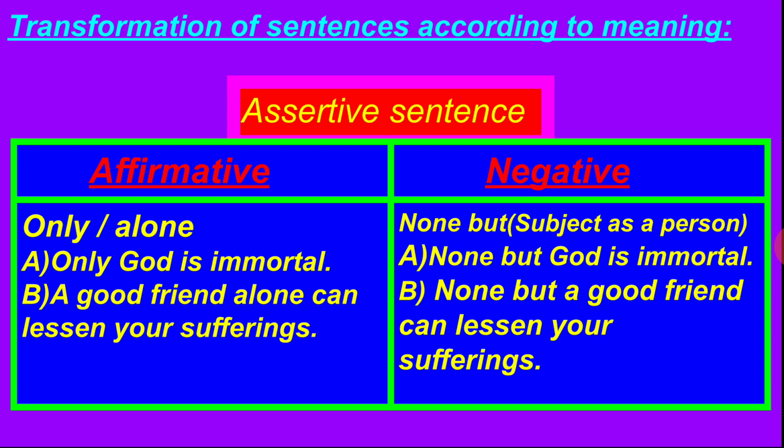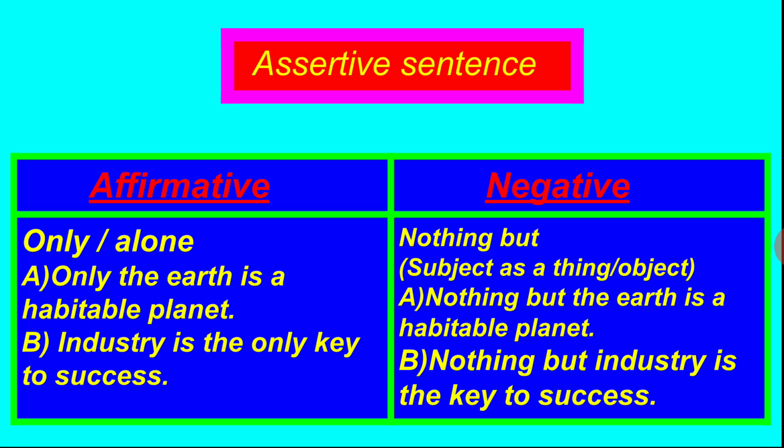A good friend alone can lessen your sufferings. This is in affirmative form and we have used alone there. Now, if we want to make it negative, we have to use none but: None but a good friend can lessen your sufferings. Why none but? Because the subject, a good friend, is actually a person. As this is a person, that's why we have used none but. Okay, boys?